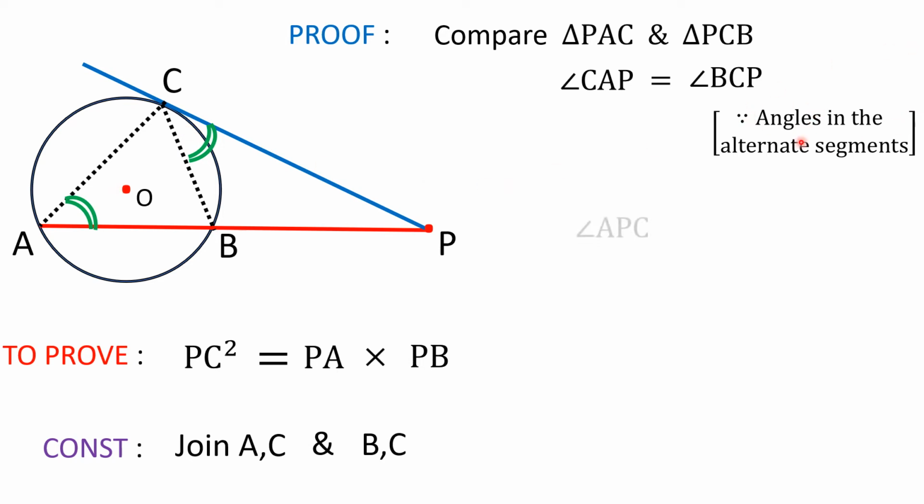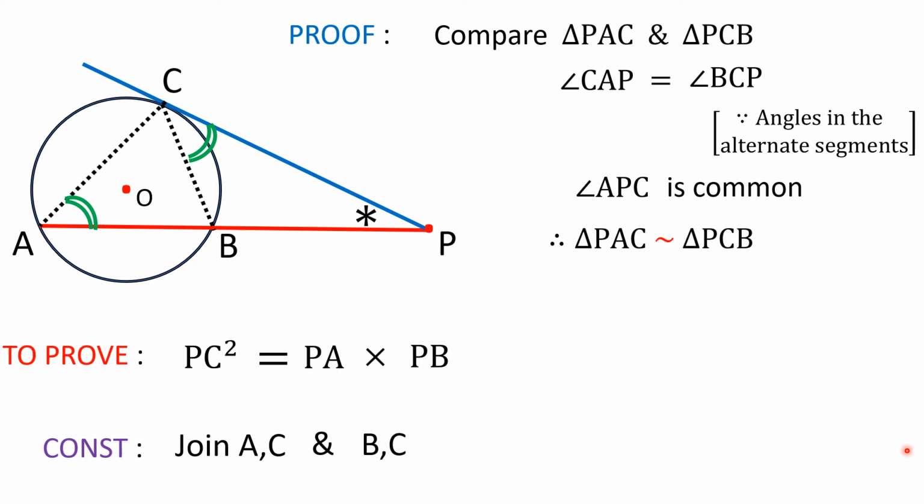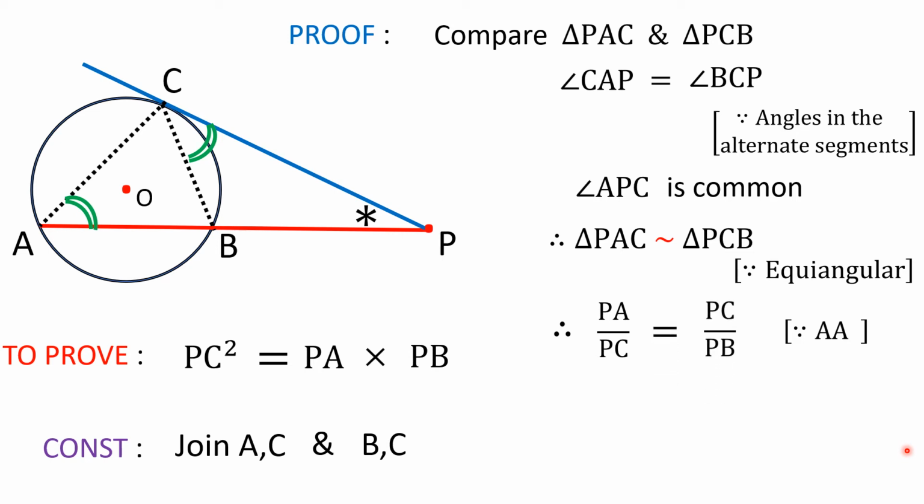This is a wonderful, important theorem, which all of us know. The second angle is, look at the angle APC with the star mark. This angle, don't you think is common to both the triangles above? Therefore we can take a decision that they became equiangular, therefore they became similar. Once they became similar, we have to apply the AA criterion, take the ratio between the corresponding sides. So PA, the first two vertices of triangle PAC, divided by PC, meaning first two vertices of triangle PCB, this ratio is exactly equal to PC by PB.